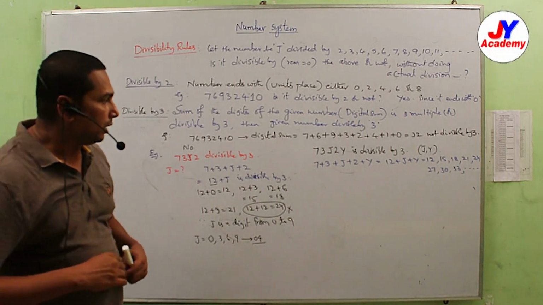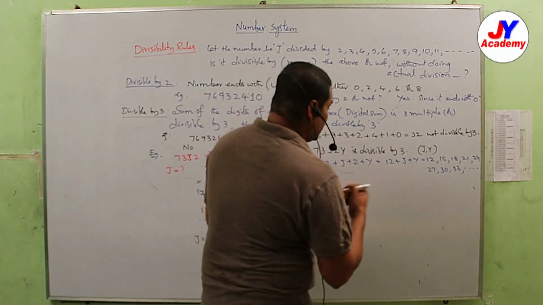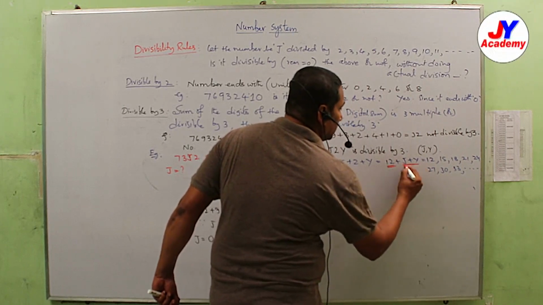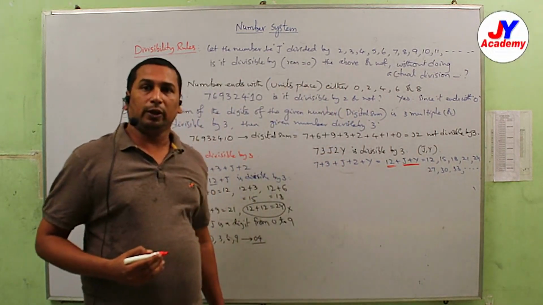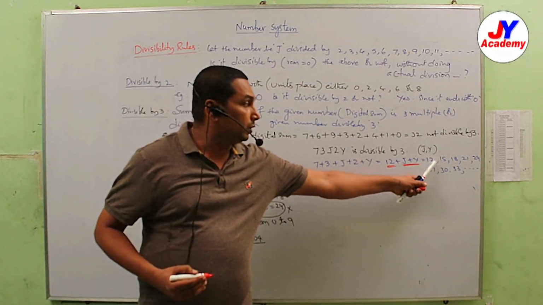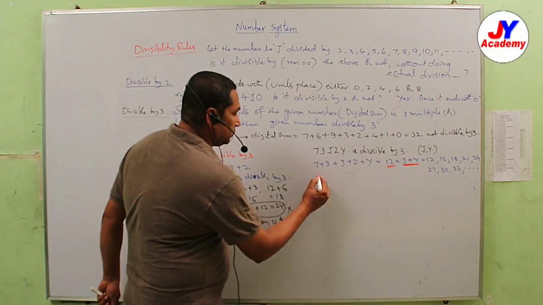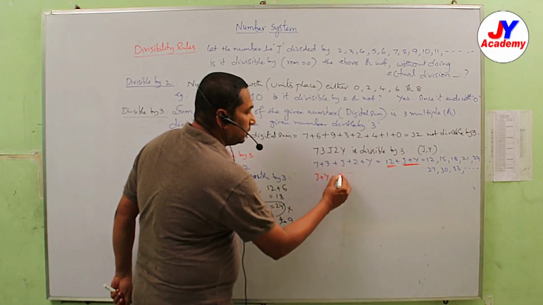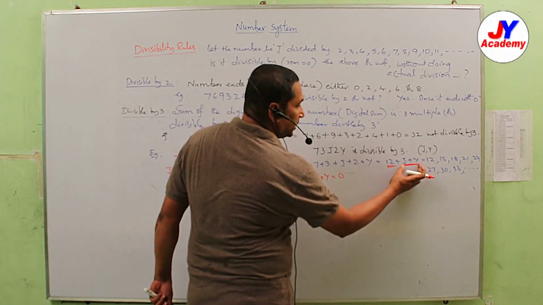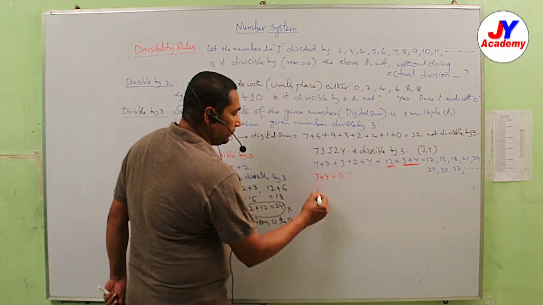Okay. Now what should be added to 12? What should be added to 12 to get 12? 12 plus 0. So in place of 0 we have J plus Y, so it may be 0.